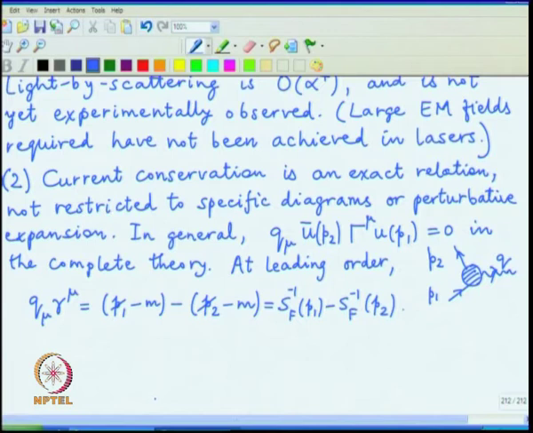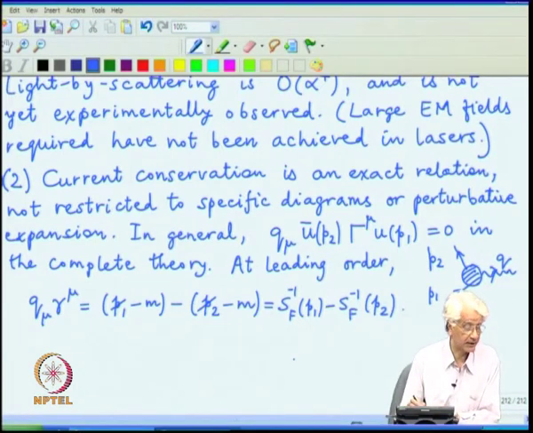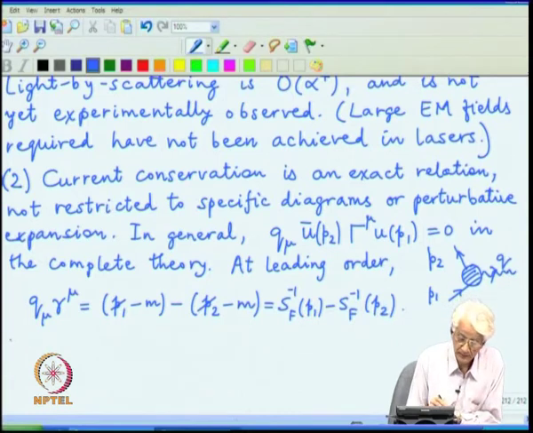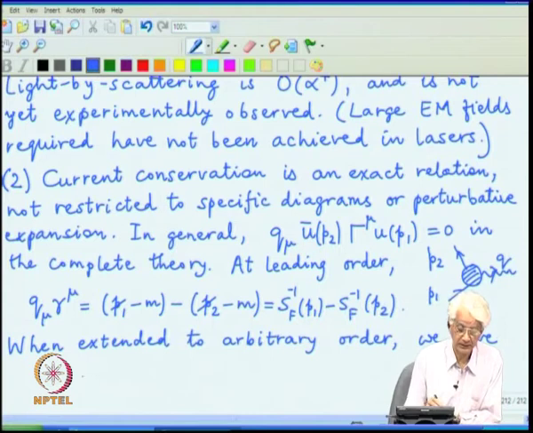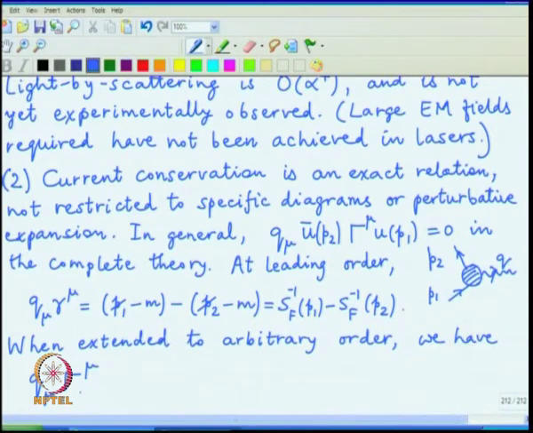So, when one extends this property to, we have the corresponding analog of q mu times this general vertex gamma mu, and I will put a specific label that it is a so called renormalized vertex.